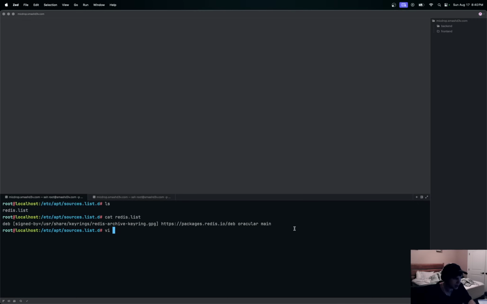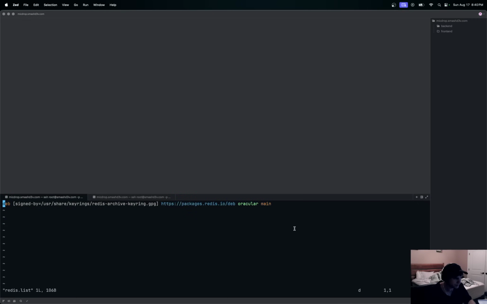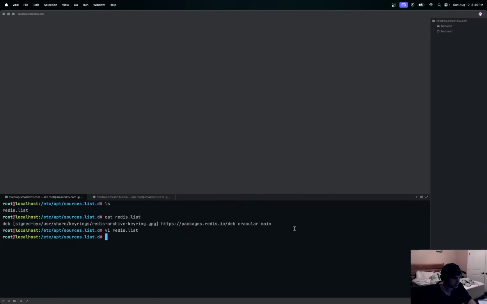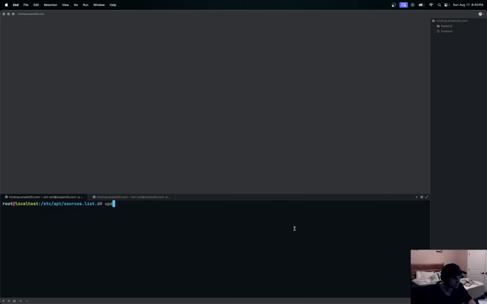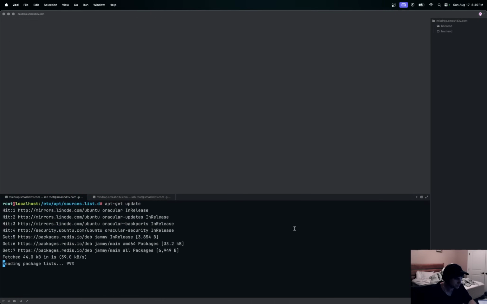I'm just going to vi this here, and then head to the end of this line and change that to Jammy. Then I'm going to escape, write, and quit that. Okay, now I'm going to say apt-get update. You can see that it went and fetched these. Had I not changed this to Jammy, it would throw an error. So now we can apt-get